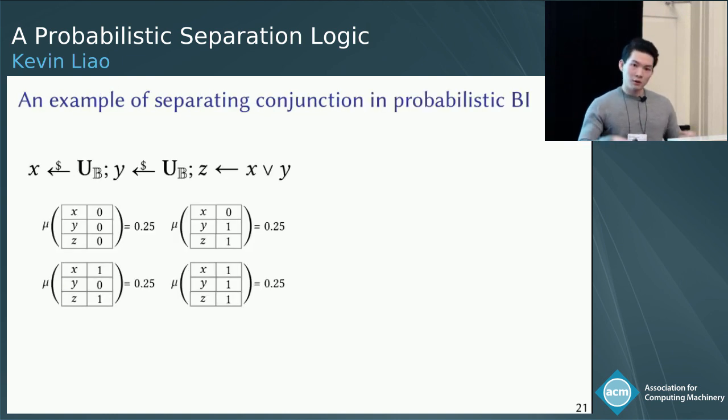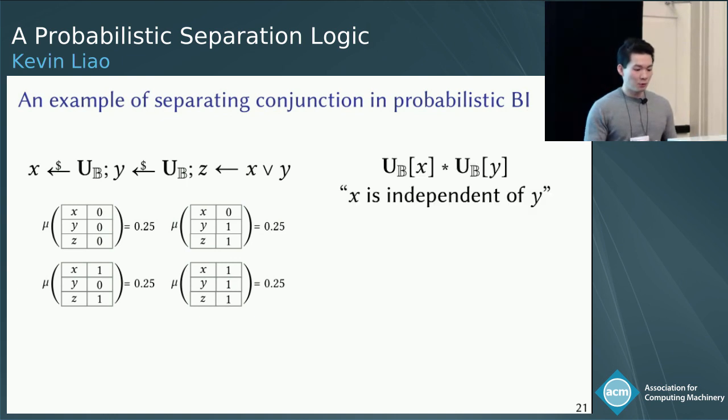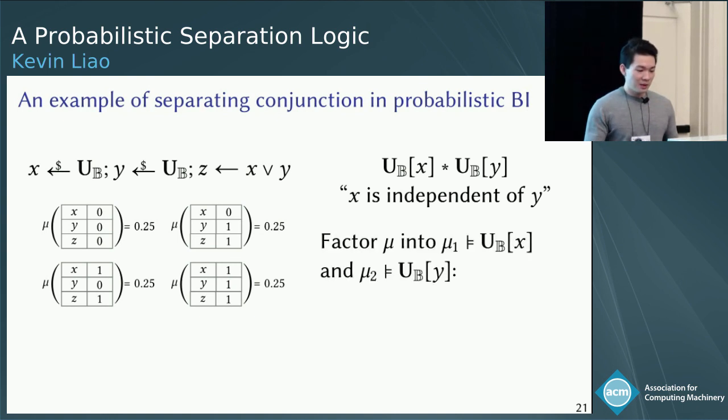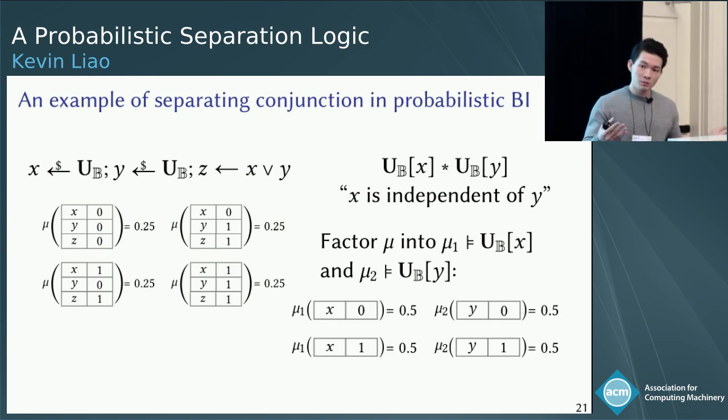If we go back to our previous example, let's say we wanted to describe mu using a formula saying that x is independent of y. In that case, what we need to do is be able to factor mu into two component distributions, mu1 and mu2, satisfying each of the conjuncts. And indeed, we can do that like so. Here in mu1, x follows the coin flip distribution as desired. And in mu2, y follows the coin flip distribution as desired.